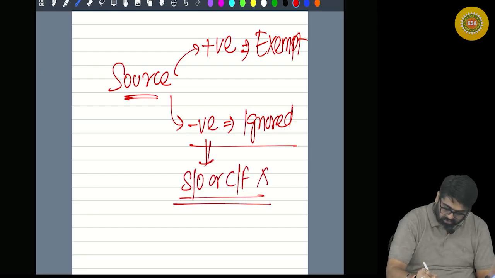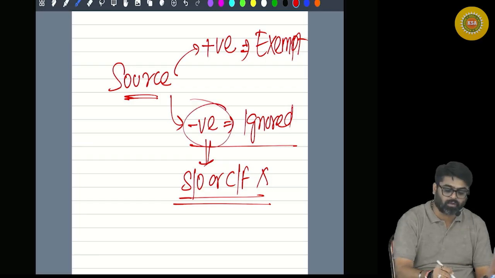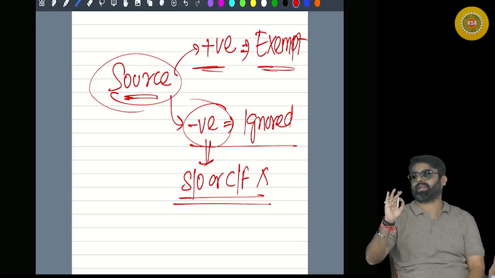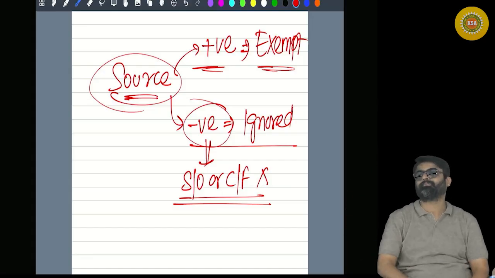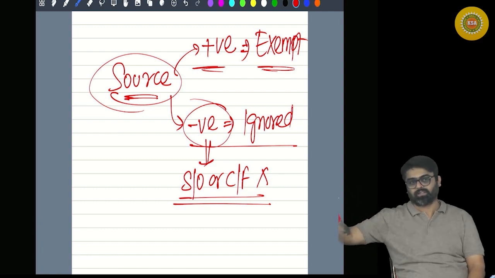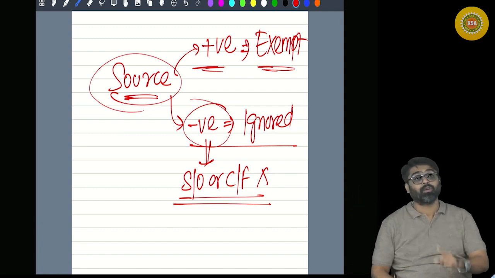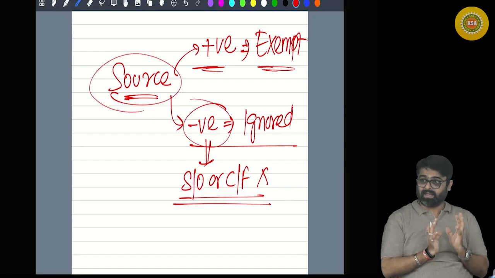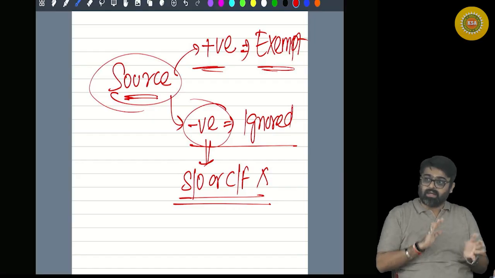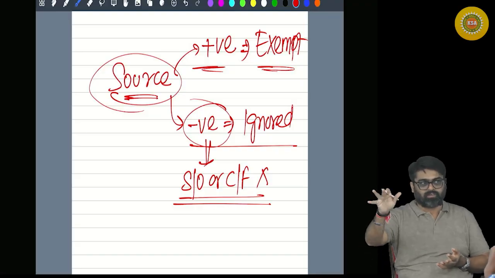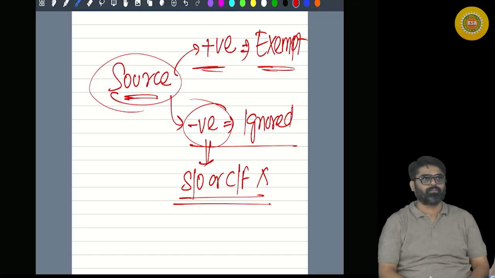No carry forward or set off will be allowed for these type of losses which are coming from a source whose income is normally exempt. Best example is agricultural income. Net agricultural income after claiming the deduction for all the expenses is fully exempt under section 10(1). So agriculture from a land situated in India, from that whatever positive income comes after claiming the deduction for expenses and all, net agriculture income is fully exempt.